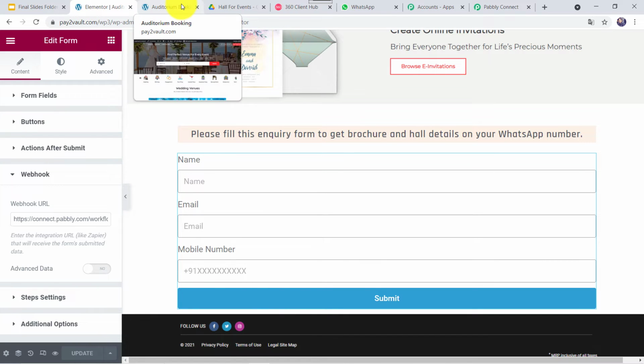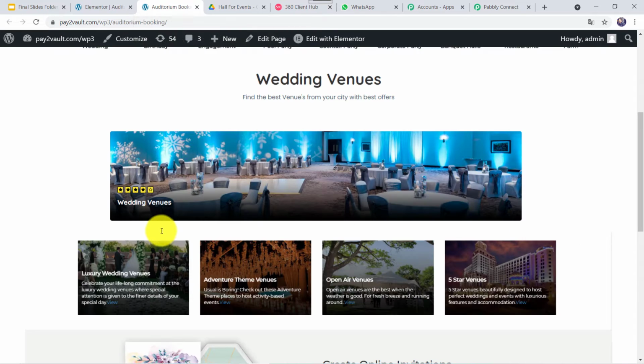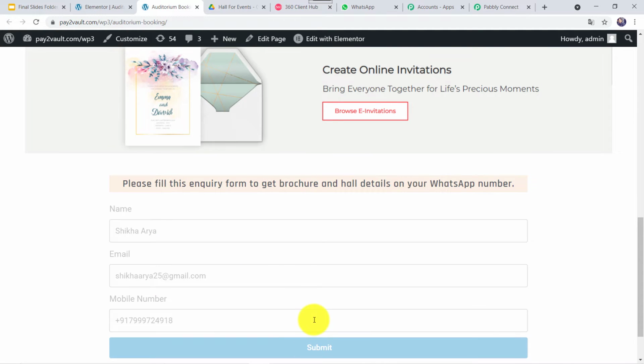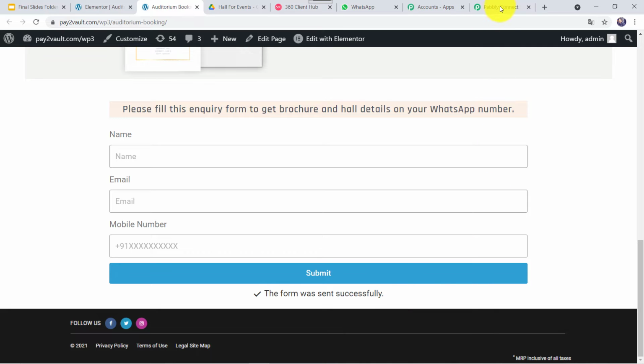So let us move to the page and let us fill the details over here. I'll just give the name as Shikha Arya, and let's give the email address as shikhaarya25@gmail.com, and let's give her mobile number as +917 999 724 and let's click on submit. Okay, the form was sent successfully.